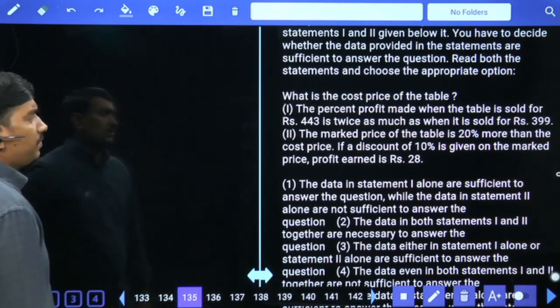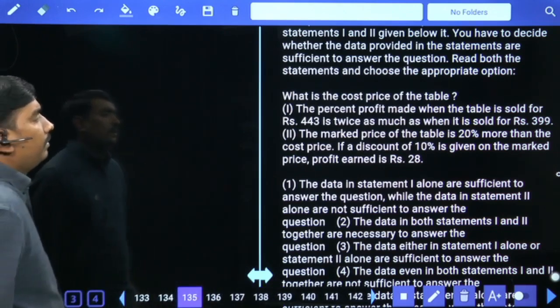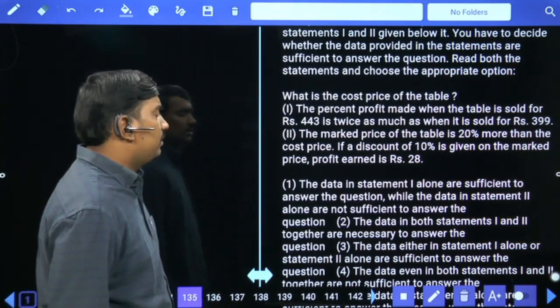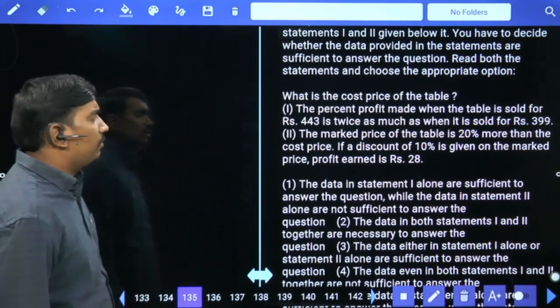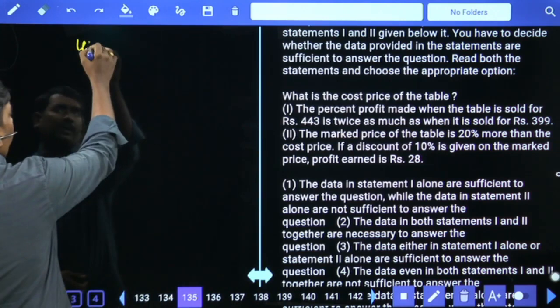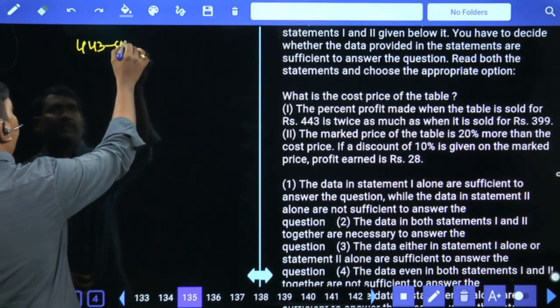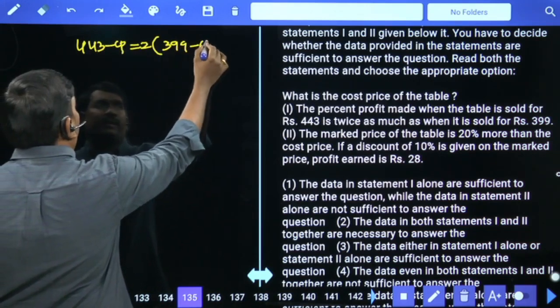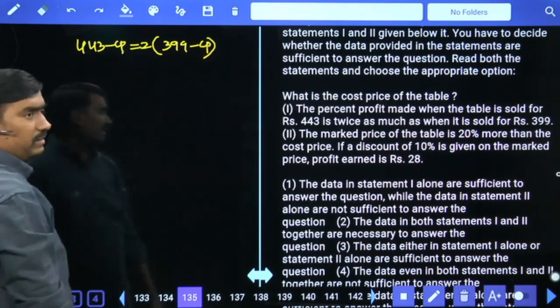What is the cost price of the table? Percent profit made when the table is sold for 443 is twice as much as when it is sold for 399. Yes, we got the answer. 443 minus cost price is the profit, which is twice the profit when it is sold for 399. By simplifying this, you will get the cost price.